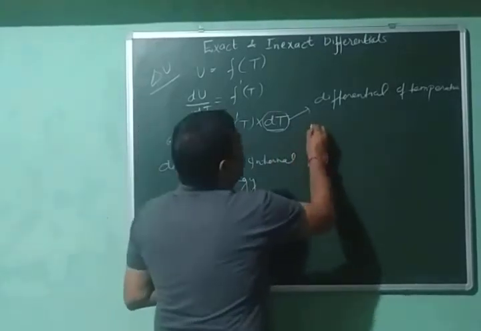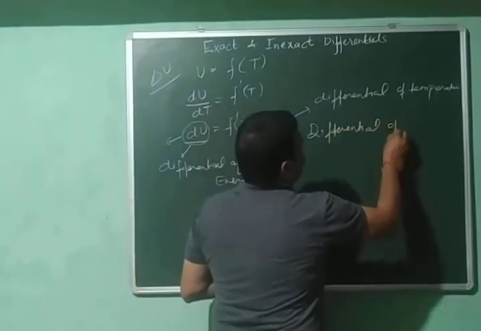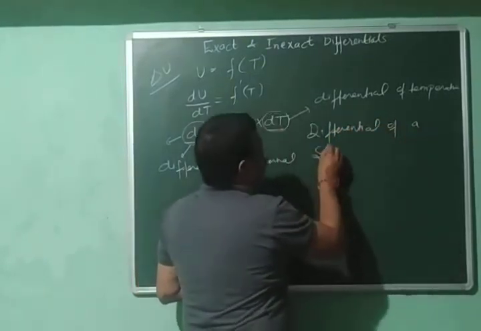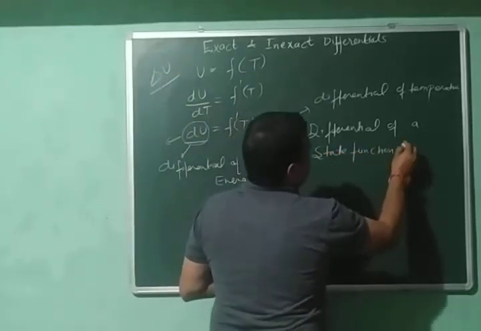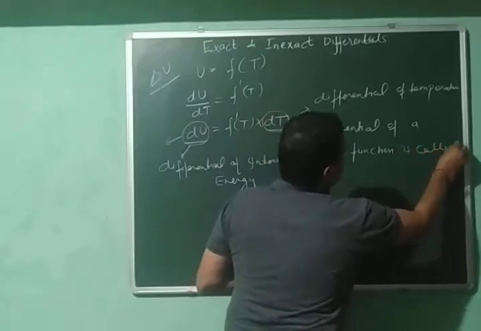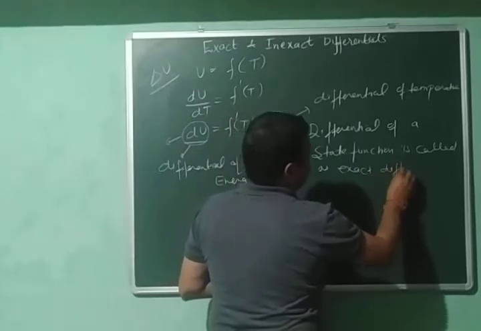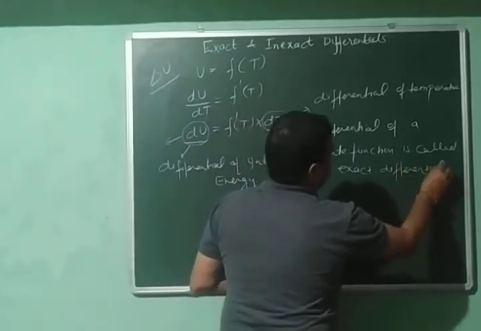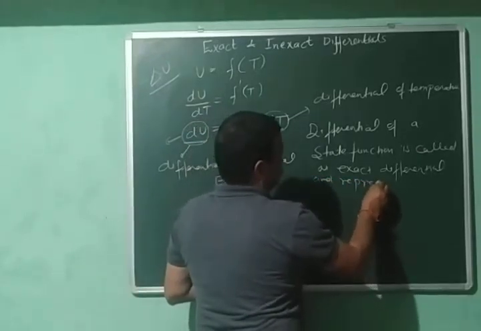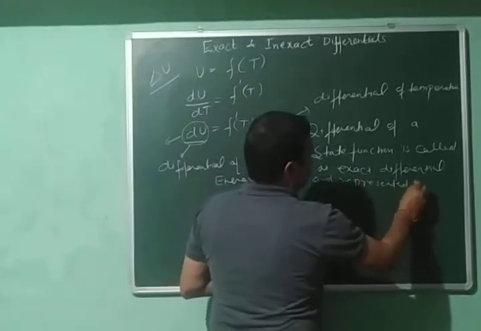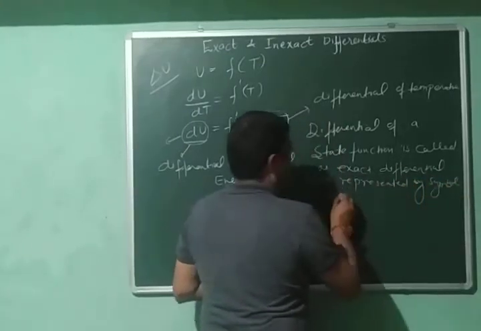So the differential of a state function is called an exact differential and is represented by the symbol d.